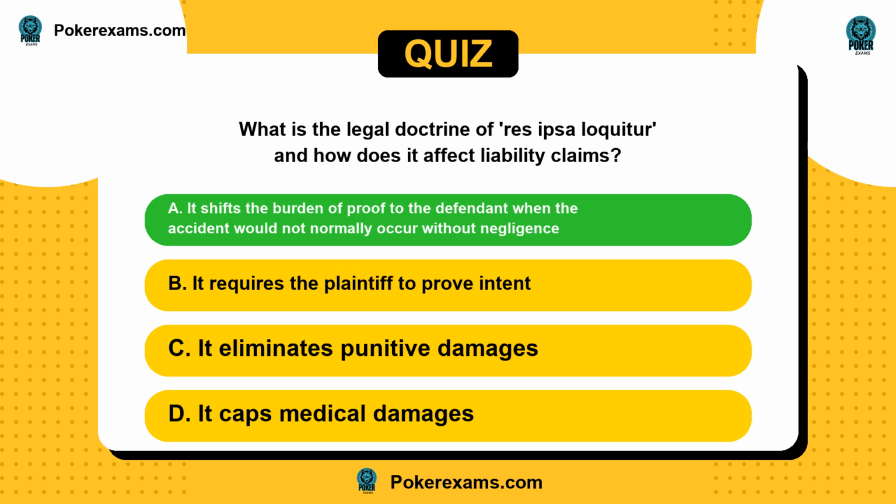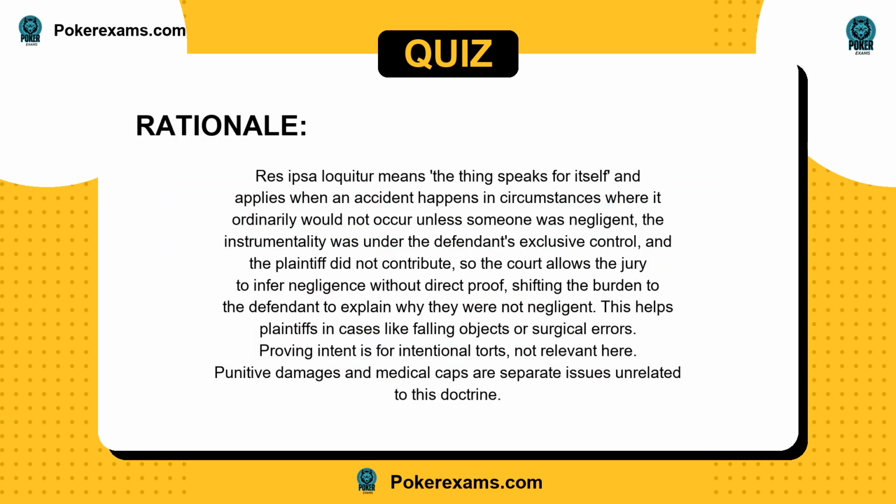The answer is A. Res ipsa loquitur means the thing speaks for itself and applies when an accident happens in circumstances where it ordinarily would not occur unless someone was negligent, the instrumentality was under the defendant's exclusive control, and the plaintiff did not contribute, so the court allows the jury to infer negligence without direct proof, shifting the burden to the defendant to explain why they were not negligent.